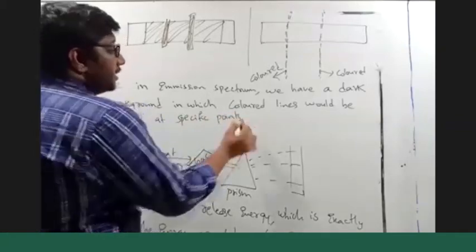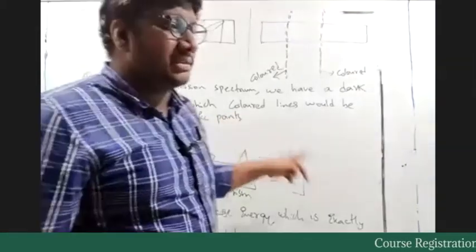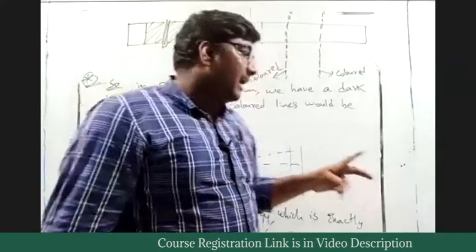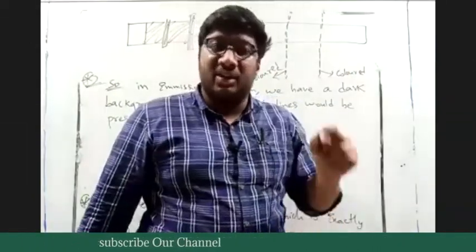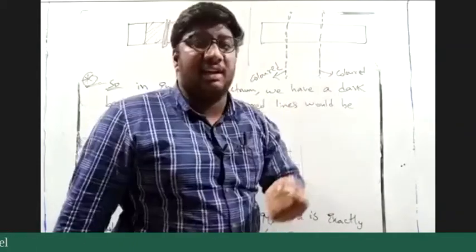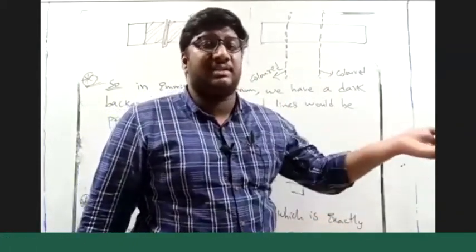Note this down, because I am saying colored lines. I am not saying which color it is. I am saying specific points. At a particular point, you can see color, but I cannot say at which point you can see color because it depends from gas to gas.